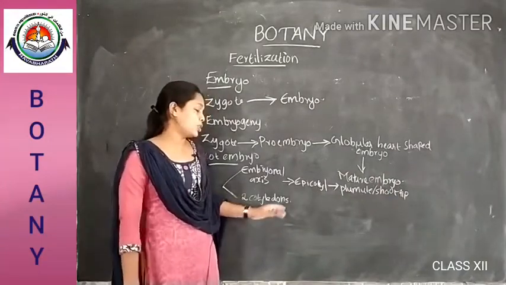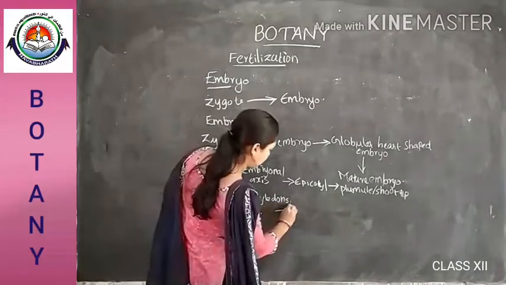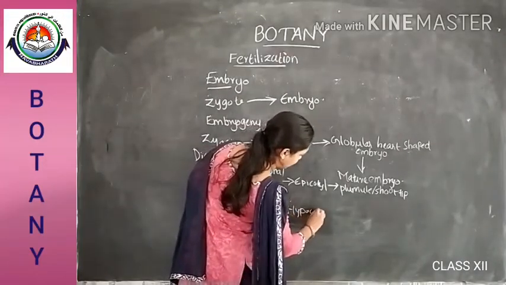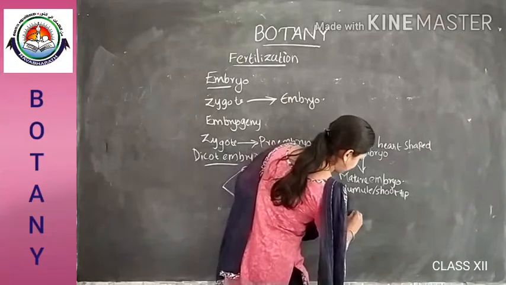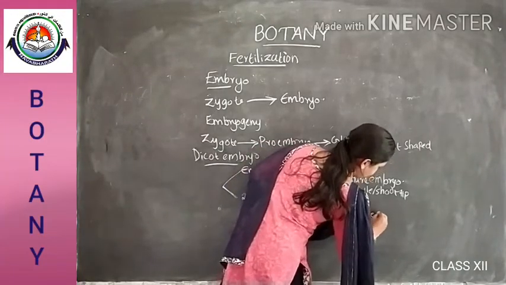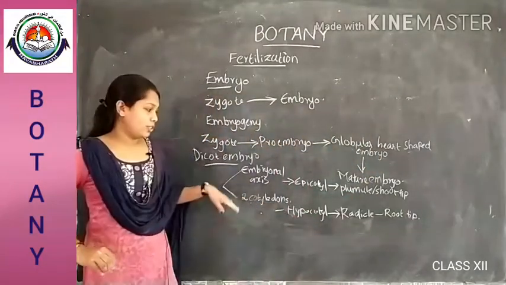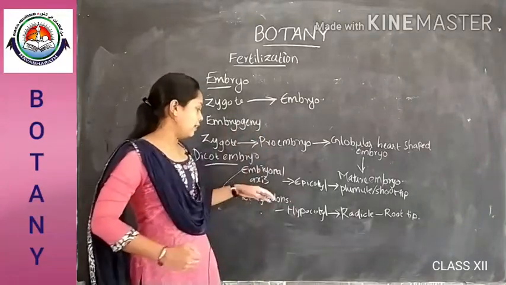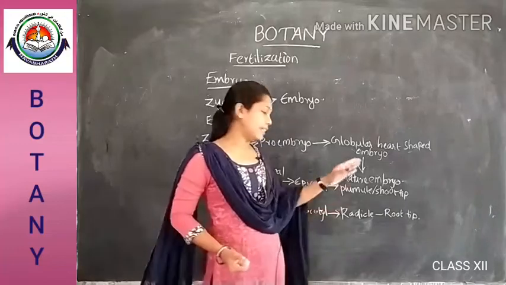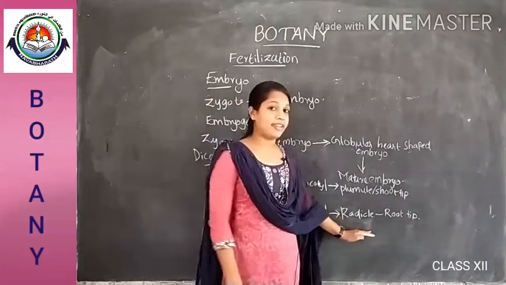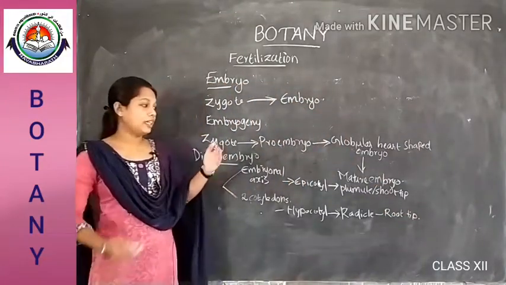The cylindrical portion below the level of the cotyledons is called the hypocotyl. The hypocotyl terminates in the radicle, from which the root tip germinates.